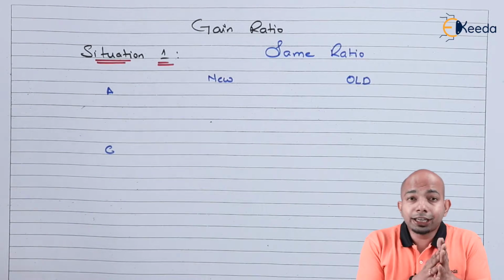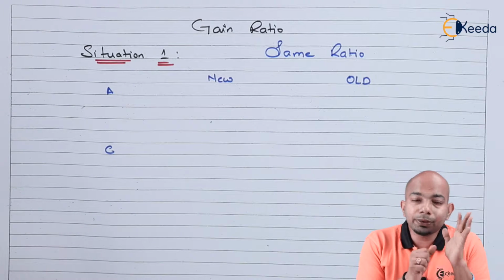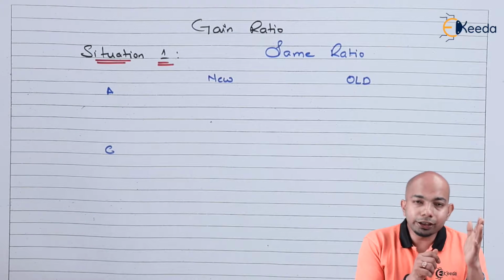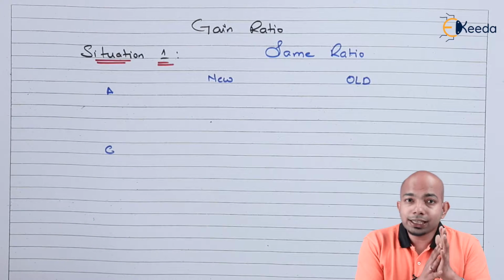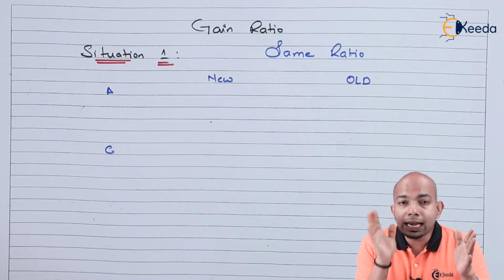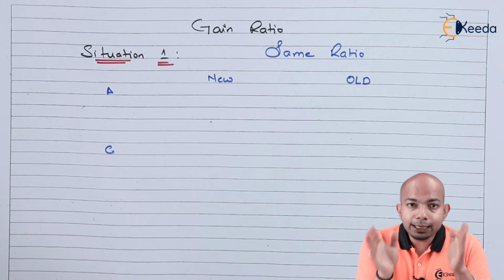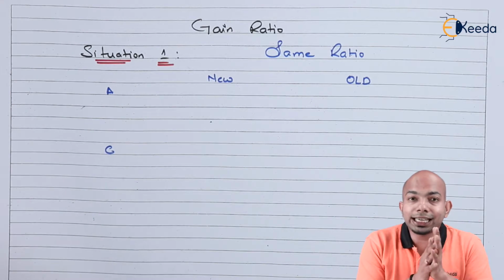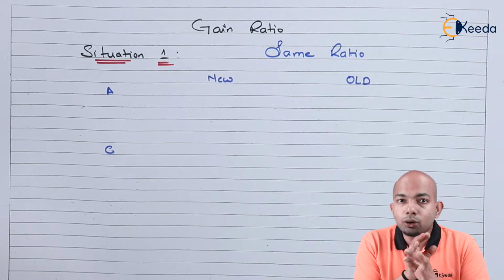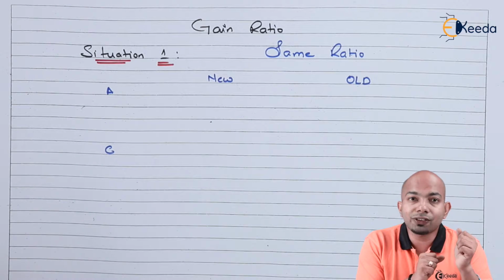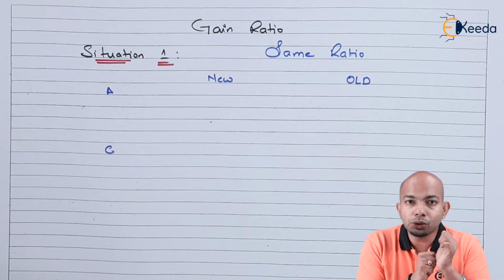So the first situation that we have taken into consideration is that we have kept the same ratio. That means the earlier ratio was 5:3:2. B retires. So what is left is with A is 5 and C is 2. We'll keep that same thing and figure out what is the gain that is happening here. The formula that we have to use is new minus old. That's the reason we mentioned specifically new first and then old later on.